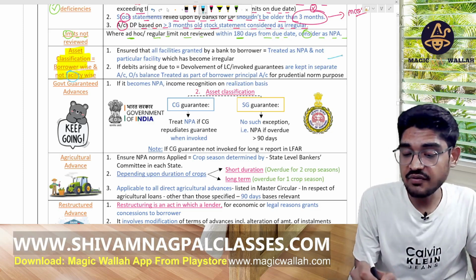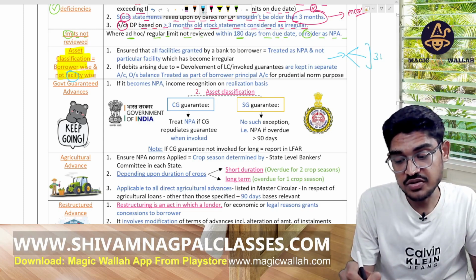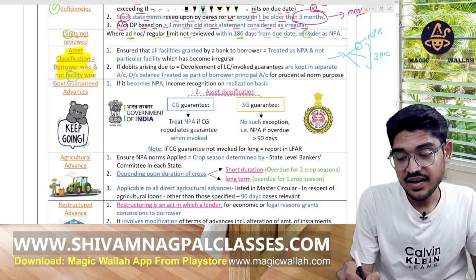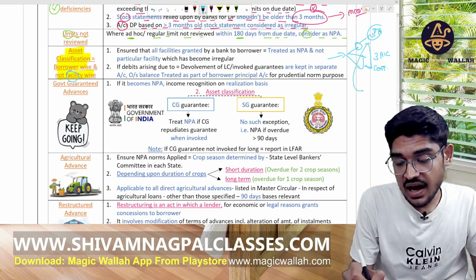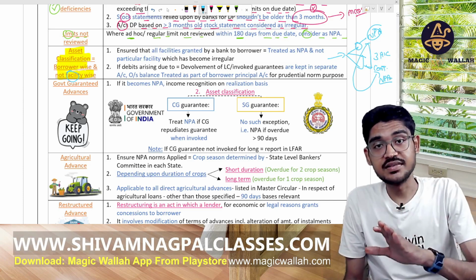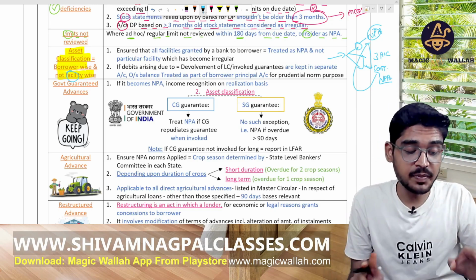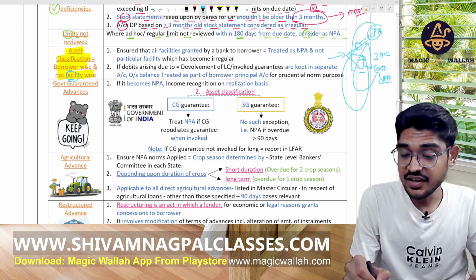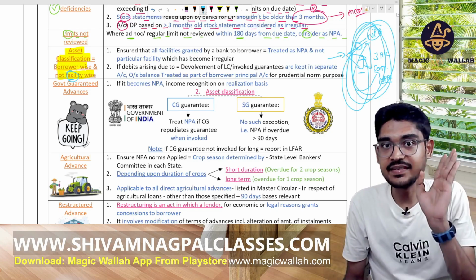Just like a borrower has taken 3 loans in 3 different accounts. If one loan becomes NPA but the remaining continue to be regular, in that case it will also be considered as NPA. So it should be borrower-wise, not facility-wise by counting this loan. All loans given to that borrower become NPA. This is clear? Say yes.